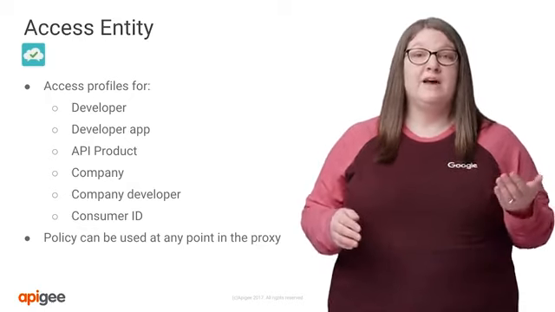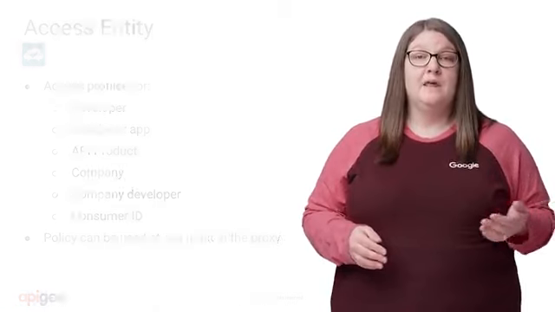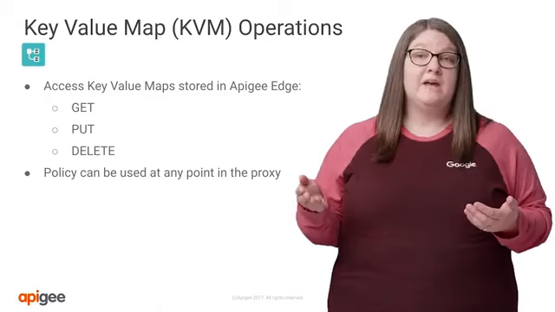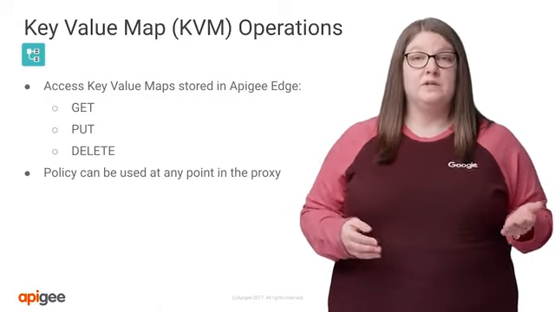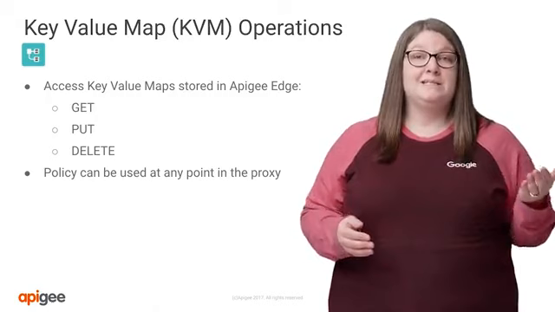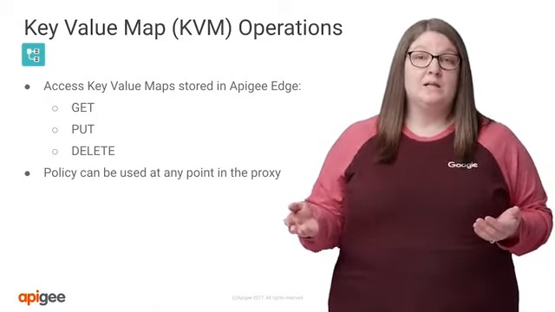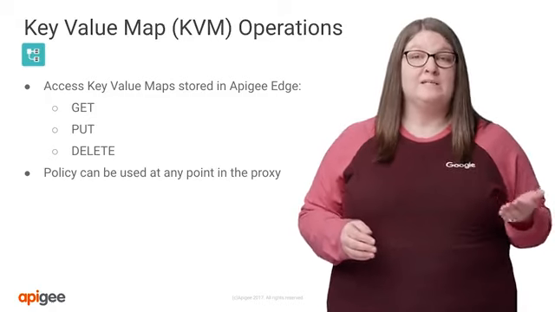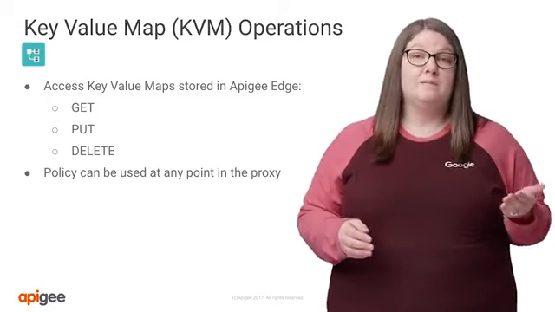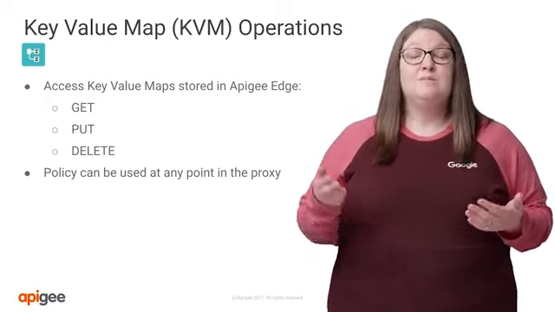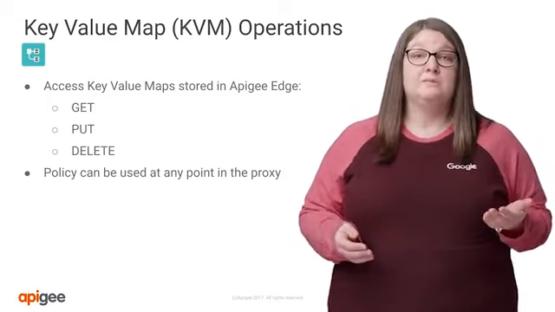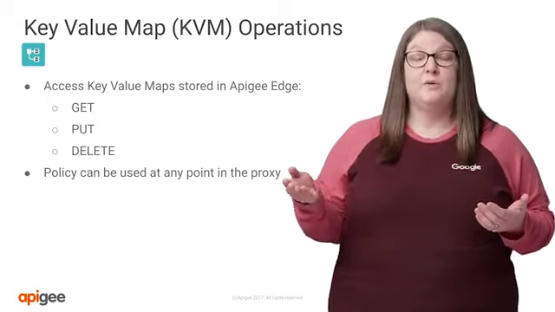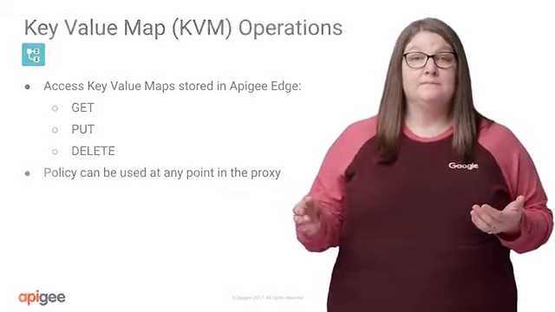Finally, we'll cover the key value map operations policy. The KVM operations policy allows you runtime access to the key value maps that you have stored in Apigee Edge. You can store new values, access existing, or delete maps using this policy. This policy provides you with another option for situation or environment-based configuration changes without having to update and redeploy your proxies. And it can be used with both encrypted and unencrypted values. Remember that you can also interact with these values through the Apigee Edge UI and management APIs.